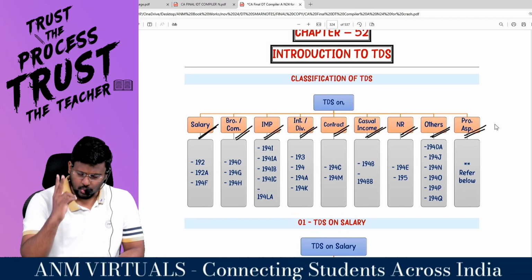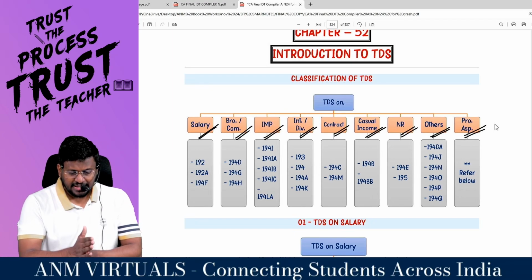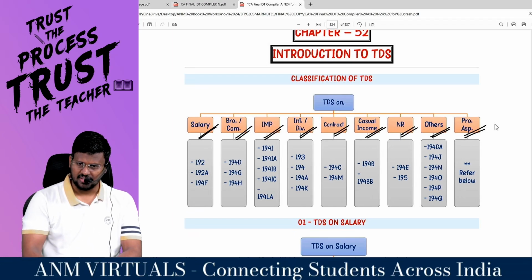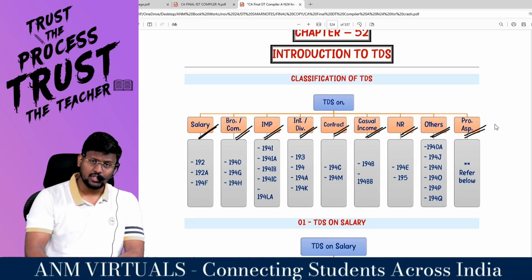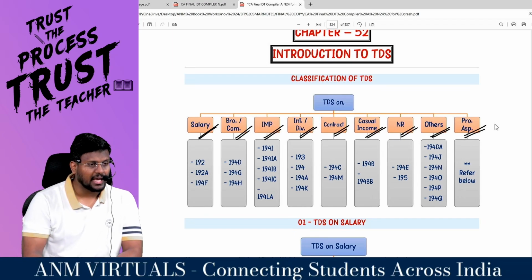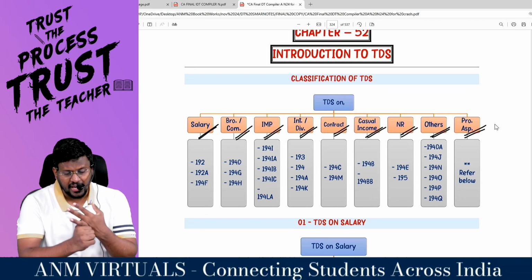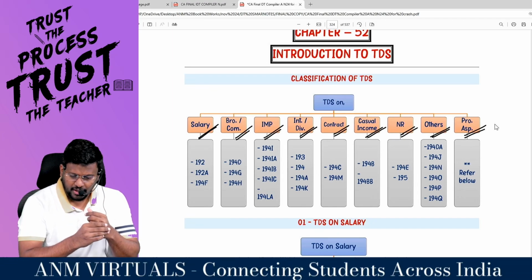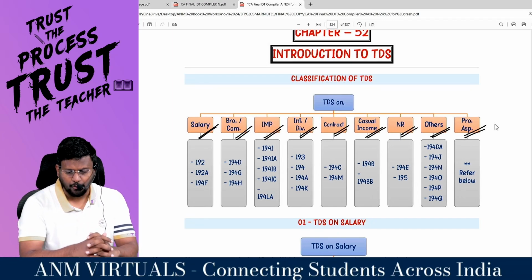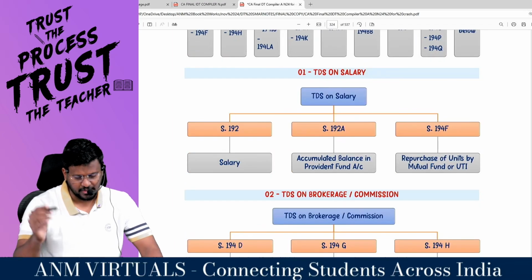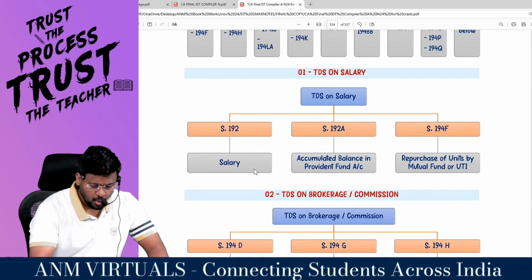TDS on contract, 2 sections are there: 194C, 194M. TDS on casual income, 2 sections are there: 194B, 194BB. TDS on non-resident: 194E and 195. TDS on others: 194DA, 194J, 194N, 194O, 194P, 194Q. And we are having procedural aspects. Okay, fine. TDS on salary. What are the 3 sections?